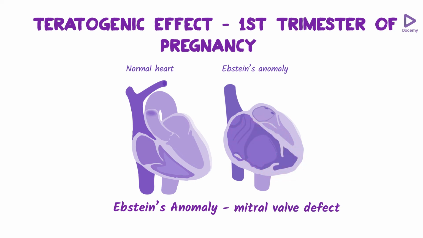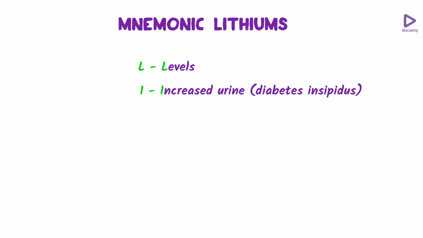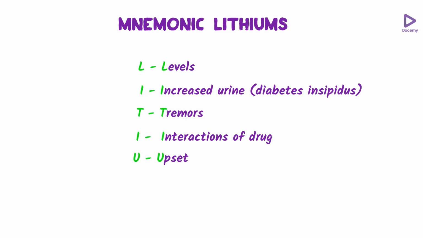One important thing you should remember is that to summarize these things, I have a good mnemonic: LITHIUMS. L stands for the levels, which I have already told. I stands for increased urine, which means diabetes insipidus. T stands for tremors. I stands for the drug interactions that happen with lithium. U stands for upset stomach. M stands for muscle weakness. And S stands for skin reactions.